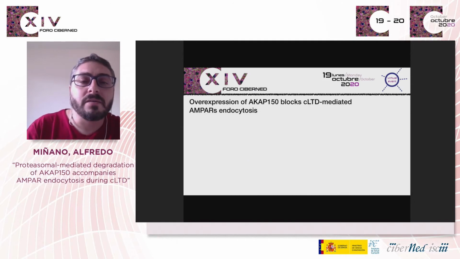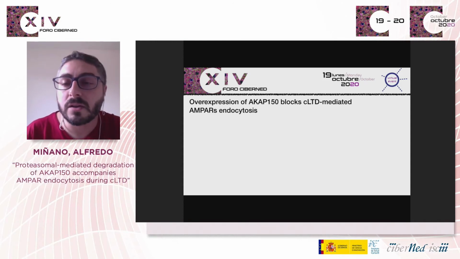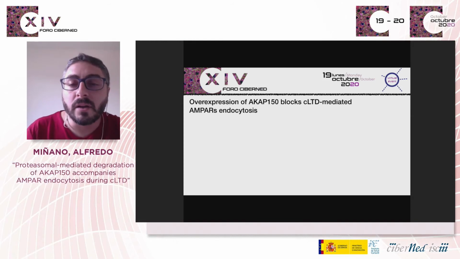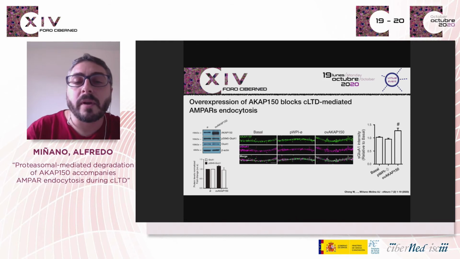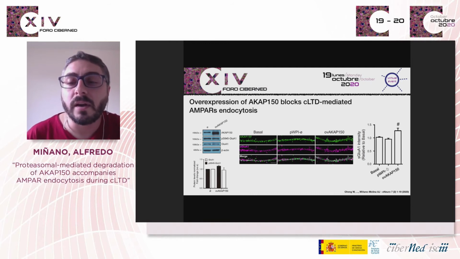These results show that a decrease in AKAP endogenous levels, either by chemical LTD induction or shRNA-mediated knockdown, triggers GluA1-containing AMPA receptor endocytosis. Therefore, we studied whether overexpression of AKAP was able to rescue AMPA receptor endocytosis produced after chemical LTD. According to previous studies showing that AKAP overexpression somehow increases basal AMPA receptor surface expression, neurons overexpressing AKAP showed a slight, not significant increase in serine phosphorylation without affecting GluA1 total levels.